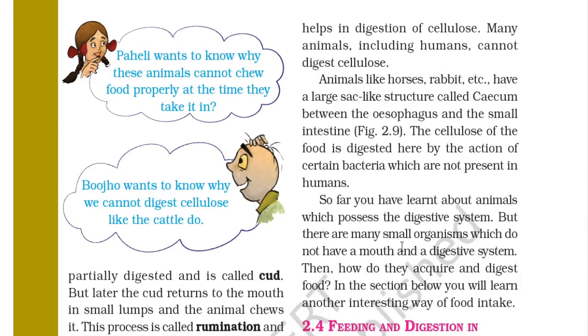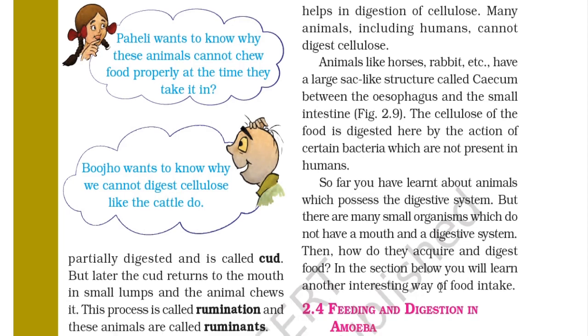So you have learnt about animals which possess a digestive system, but there are many small organisms which do not have a mouth and a digestive system. Then how do they acquire and digest food? In the section below you will learn another interesting way of food intake. Feeding and digestion in amoeba.